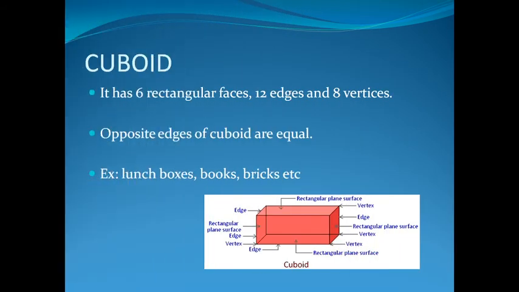Moving on to cuboid. Similar to the cube, it also has 6 faces, 12 edges and 8 vertices. Cube has square faces, whereas cuboid has rectangular faces. Opposite edges of a cuboid are equal. Examples include lunch boxes, books, bricks, etc.